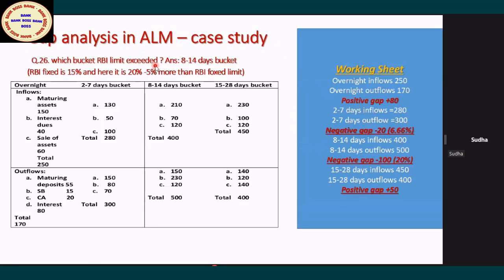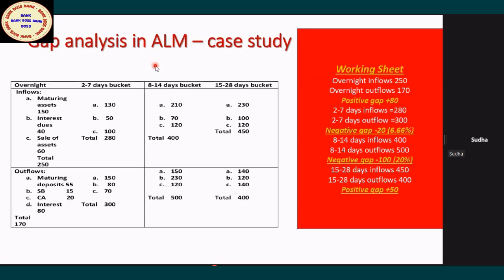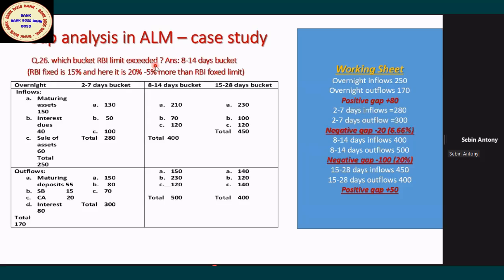Sir, 6.66% came, sir. One doubt, sir. If it is a 1 to 14 days bucket, it will be the 15% threshold limit? Yes, 1 to 14 is correct, 15%. 1 to 28, 20%. Overnight, 5%. 1 to 7 days, 10%. Correct, you are correct.